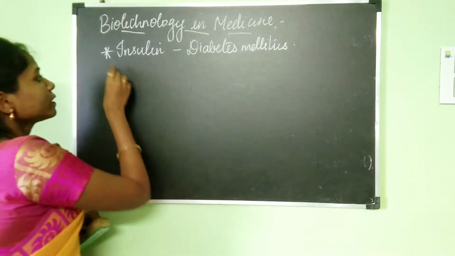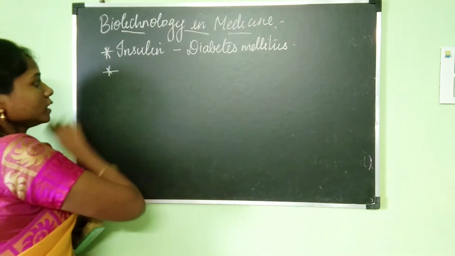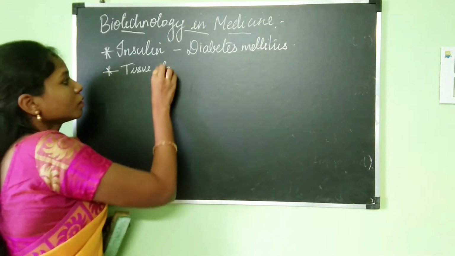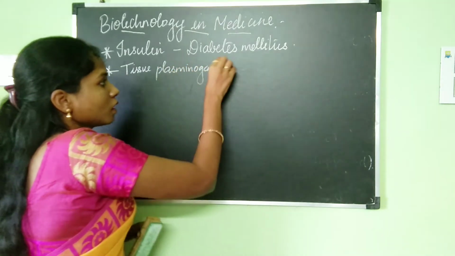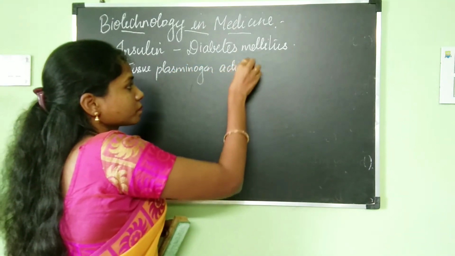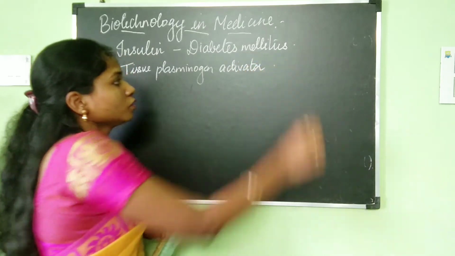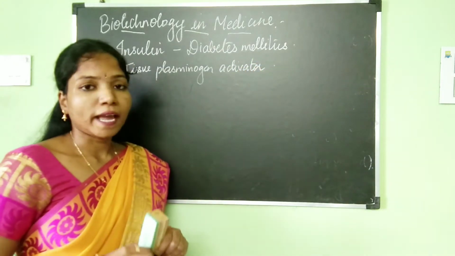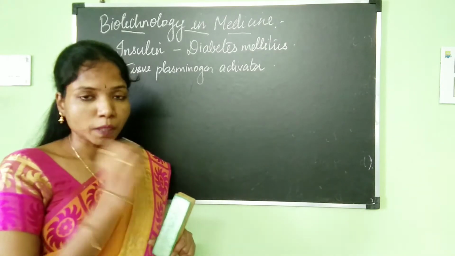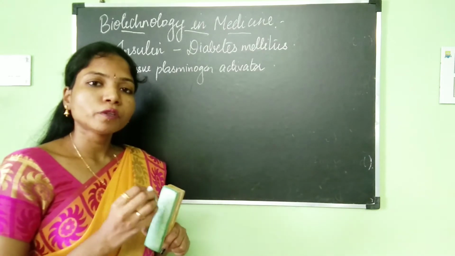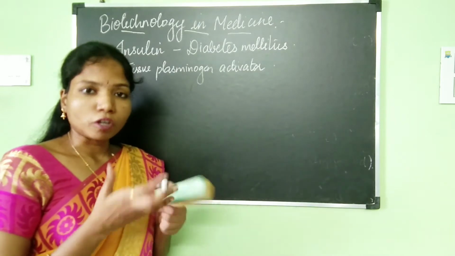Then the next one is tissue plasminogen activator. So what is this tissue plasminogen activator? It is a substance which is very useful for breaking up clots.